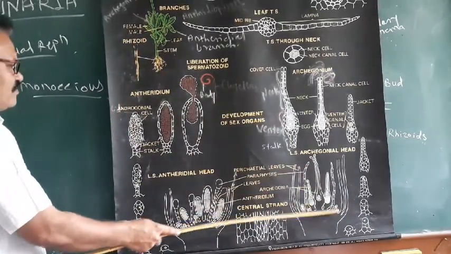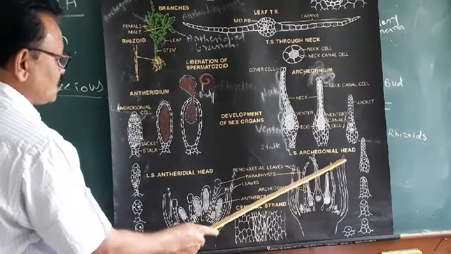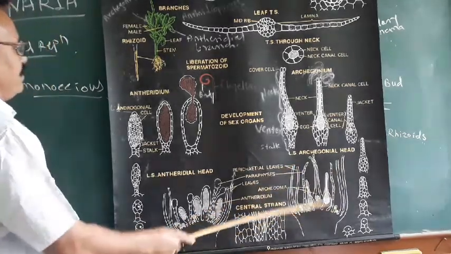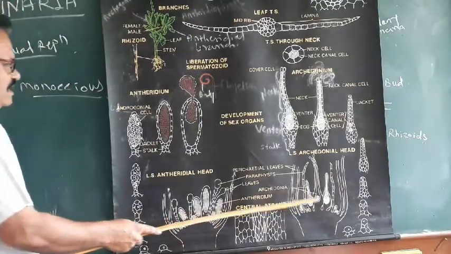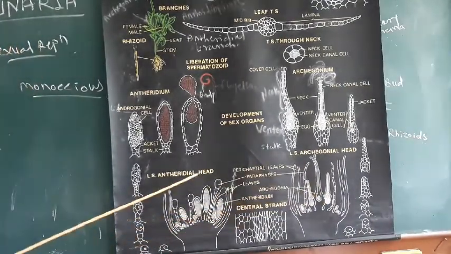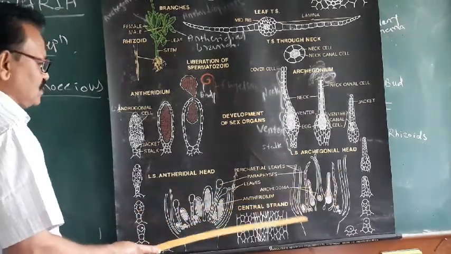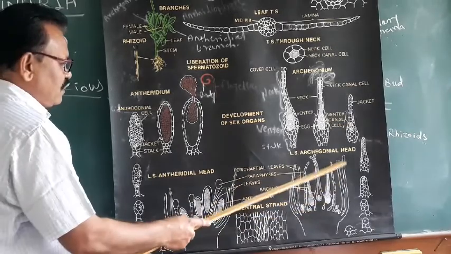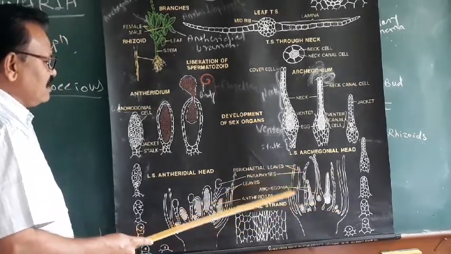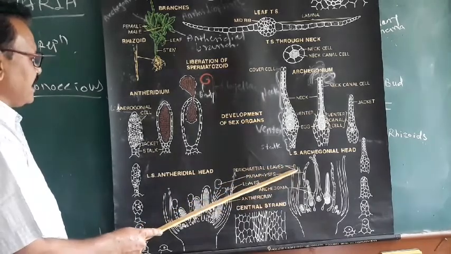This is the LS of the archegonial head, which shows the archegonial cup. On the archegonial cup many archegonia are present. They can be arranged in groups or in clusters, and the whole group of archegonia is covered by a protective covering called perichaetal leaves.